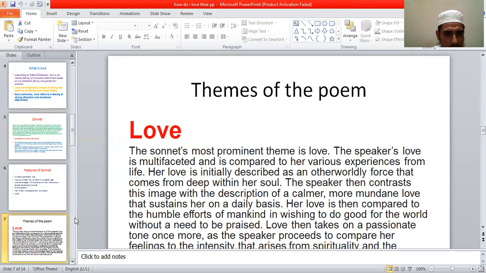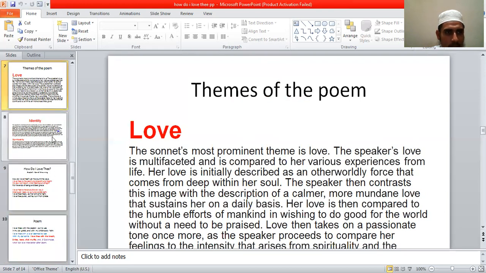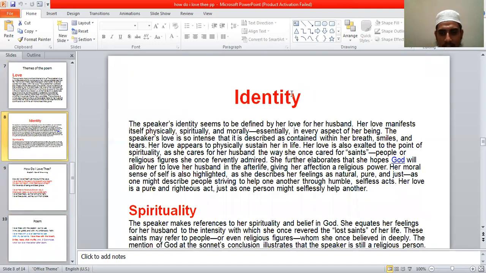Another theme we can find is identity. In this poem, Robert Browning's wife Elizabeth Barrett Browning finds her identity in love. We find that without love, her identity is void, is zero. So no love, no identity for Elizabeth Barrett Browning. So here, the theme of identity is closely related with this poem.